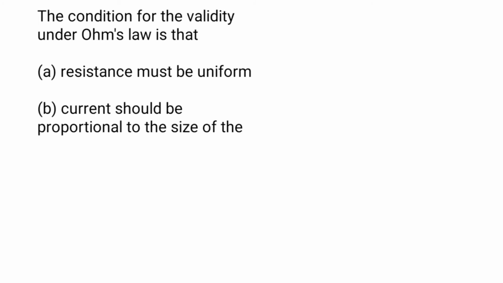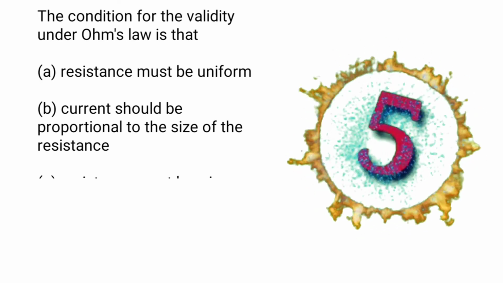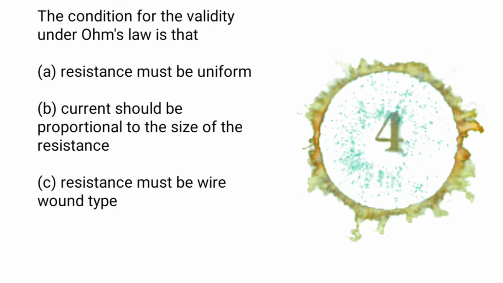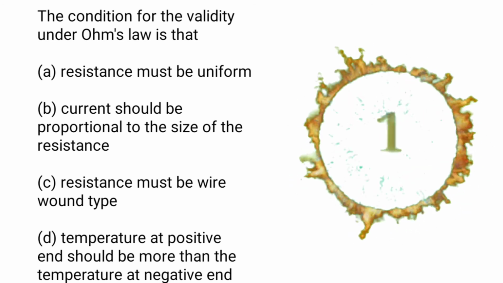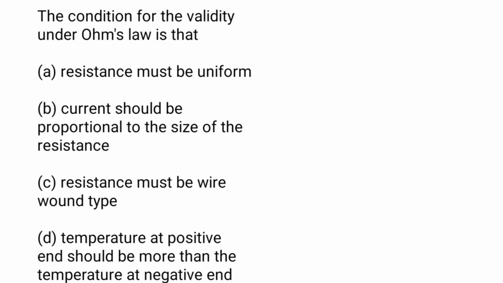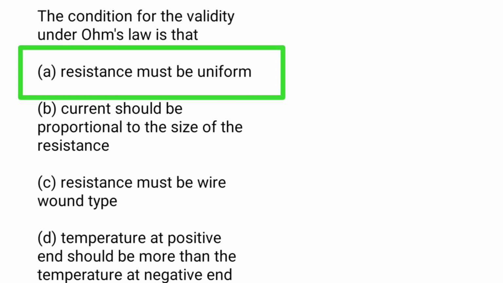Next one: the condition for the validity of Ohm's law is that A. Resistance must be uniform, B. Current should be proportional to the size of the resistance, C. Resistance must be wire wound type, D. Temperature at the positive end should be more than the temperature at the negative end. Here the answer is A. Resistance must be uniform.